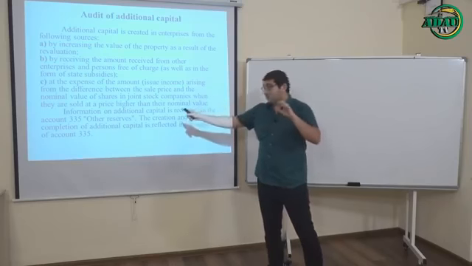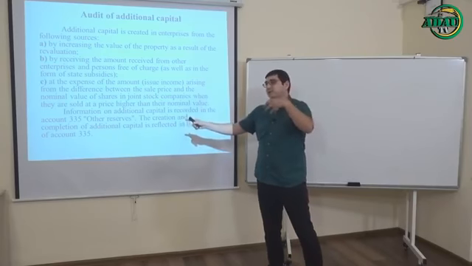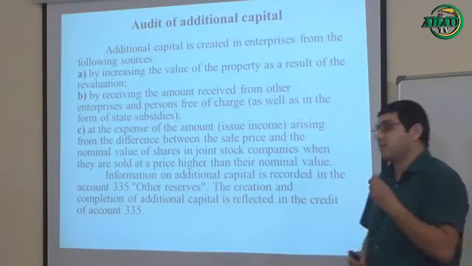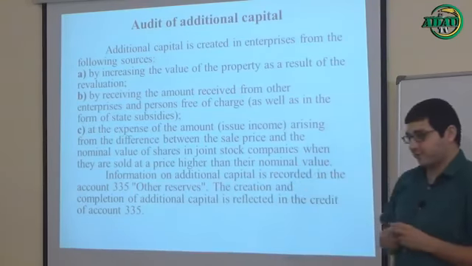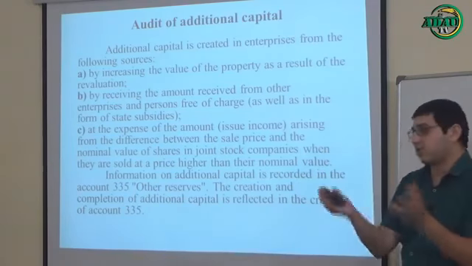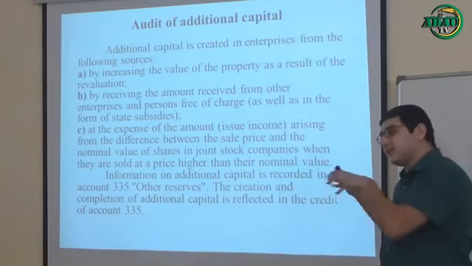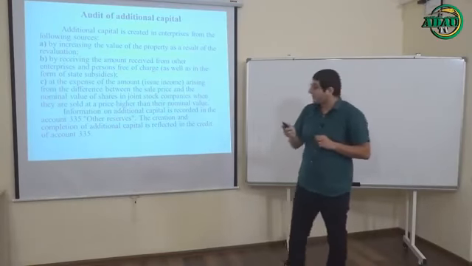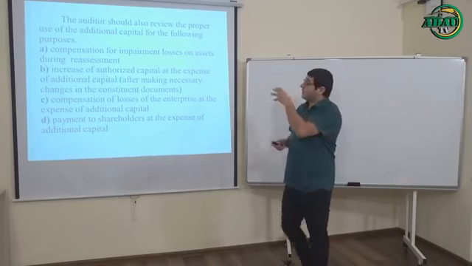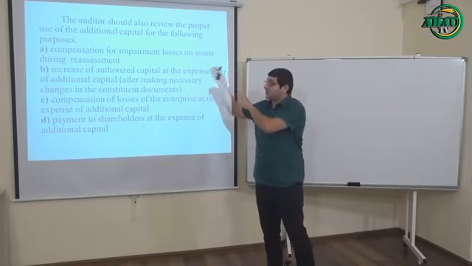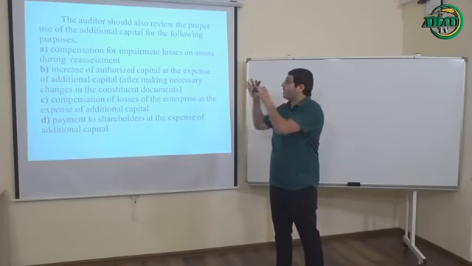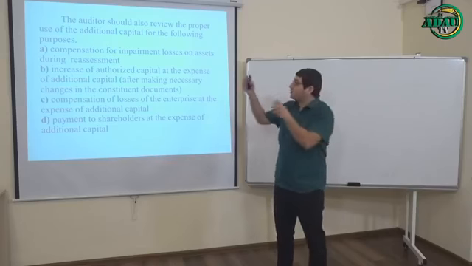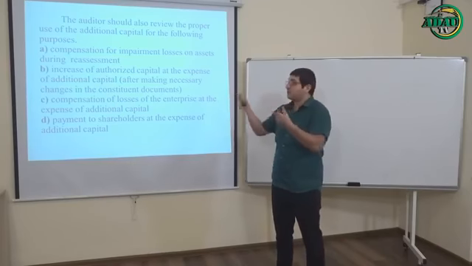So the main information source during the checking process of additional capital is account number 335, named other reserves. And the creation and completion of additional capital is reflected in the credit side of account 335. Okay, let's continue. And again, we want to look at the list of factors that the audit must check, the correctness of usage of additional capital. Which purposes? Let's look.